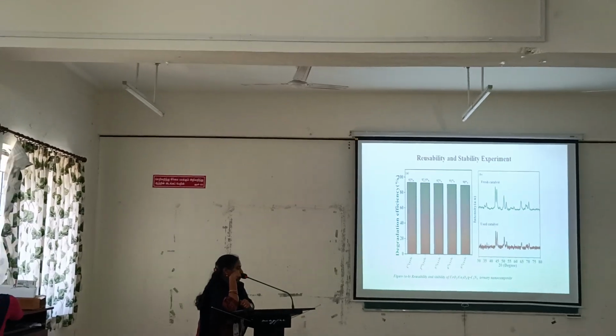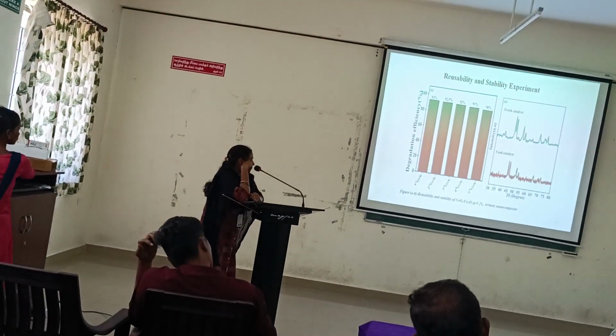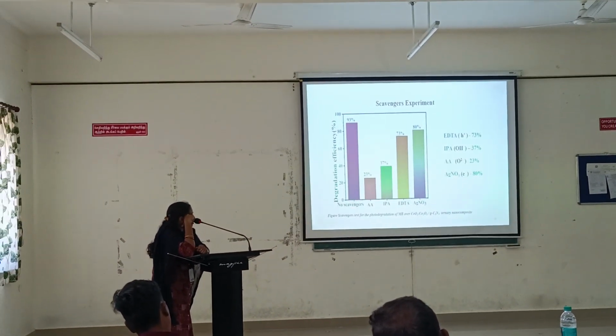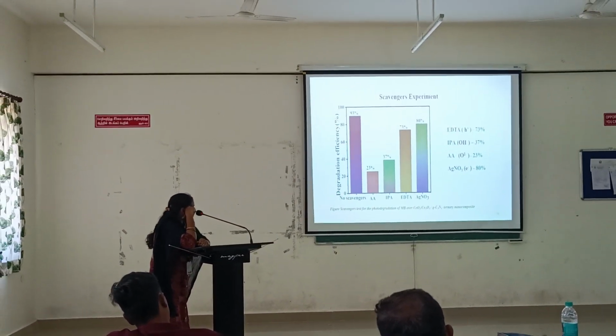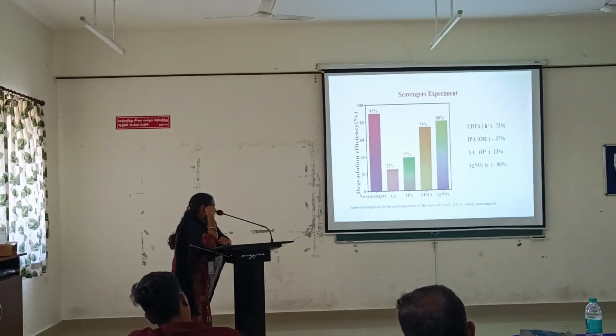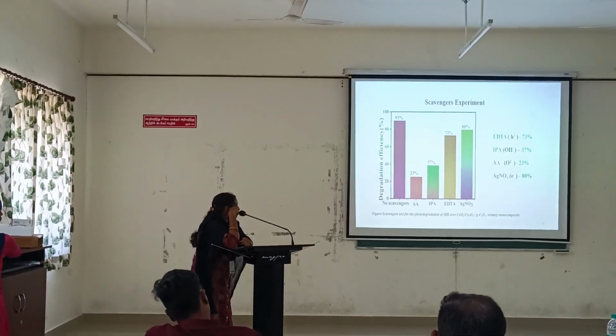Stability and reusability experiments confirm the material's durability and structural stability. The scavenger experiment confirms the major active species is superoxide anions and the secondary active species is OH radicals. Both are actively involved in the degradation process.